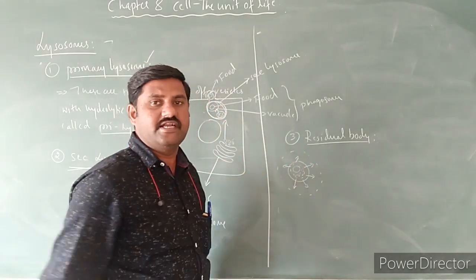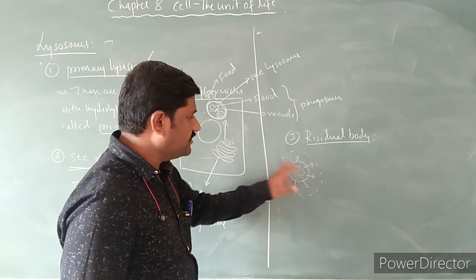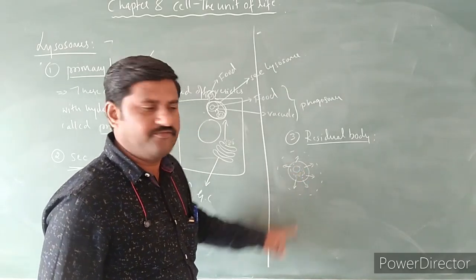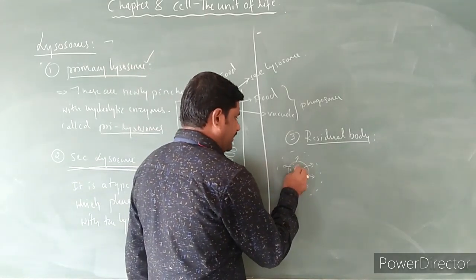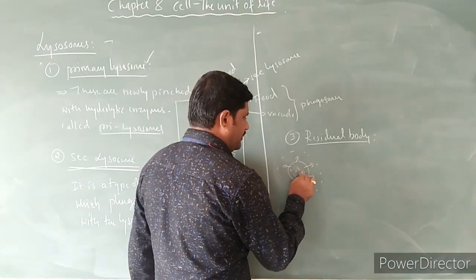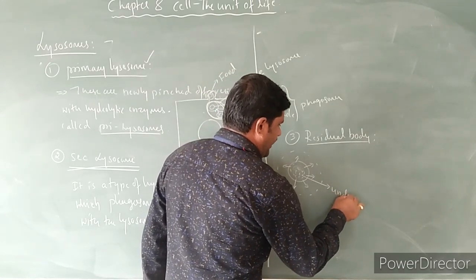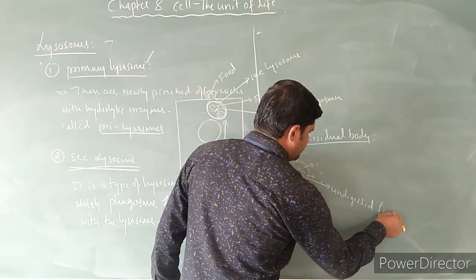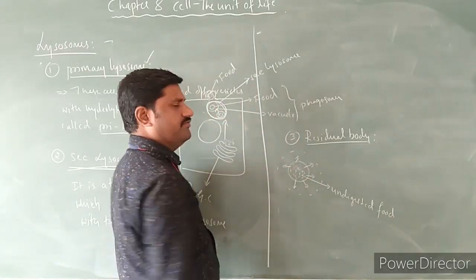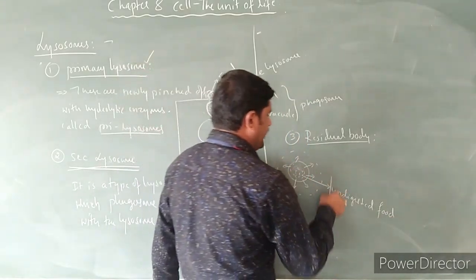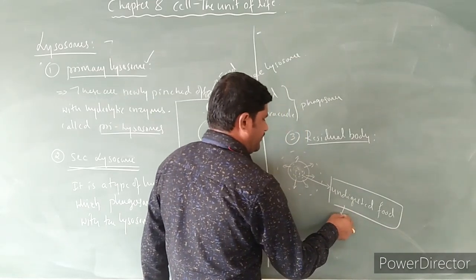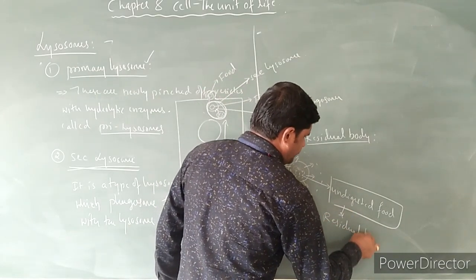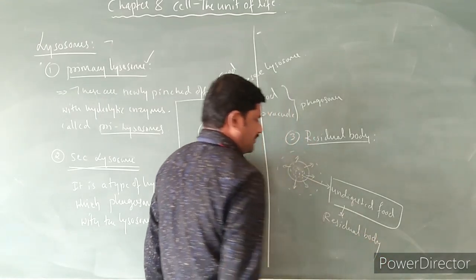What remains inside this one? There remains the undigested food. The undigested food is present inside this vacuole, and this undigested food containing vacuole itself is called what? Residual body, right?